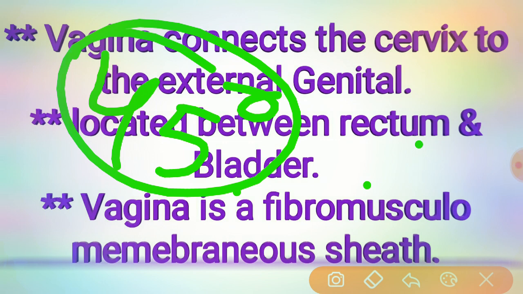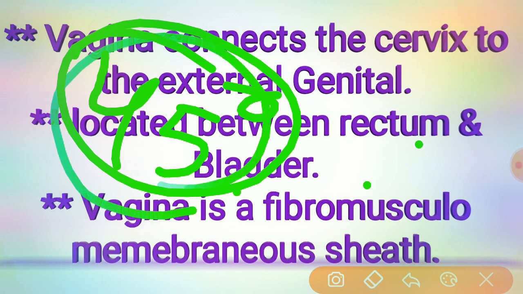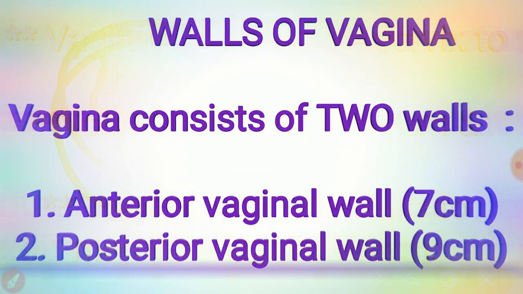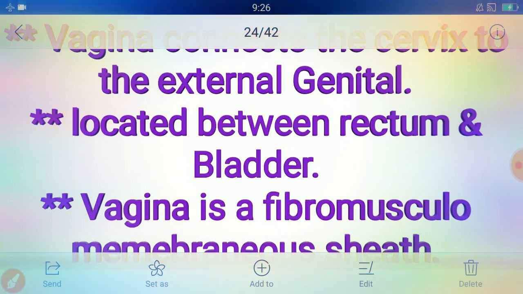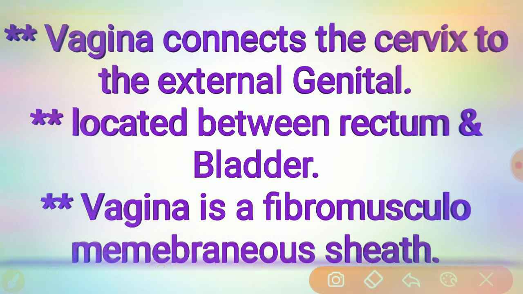The long axis of the vagina almost lies parallel to the plane of the pelvic inlet, and at right angles to that of the uterus. The diameter of the vaginal canal will be at least 2.5 centimeters.